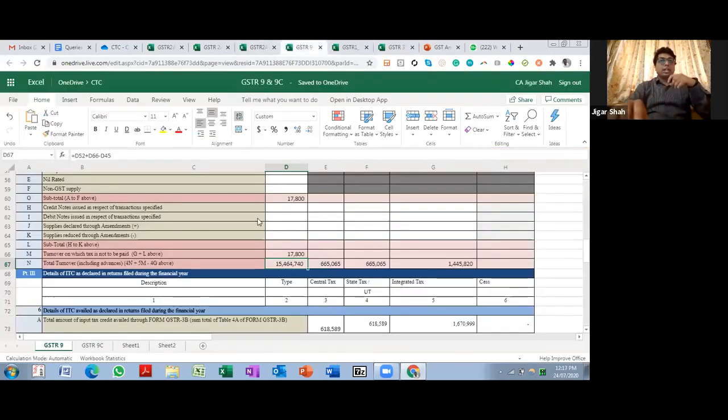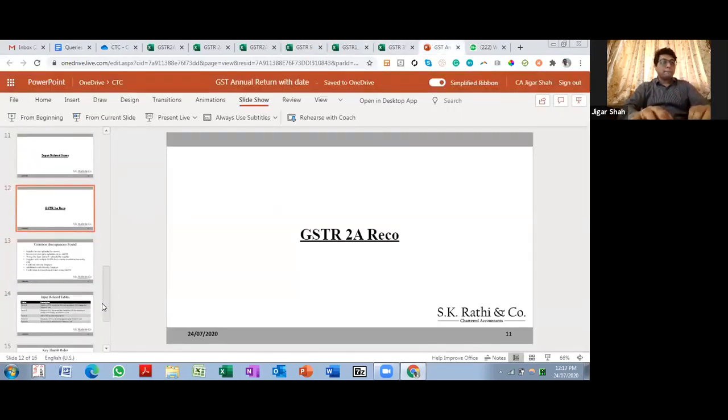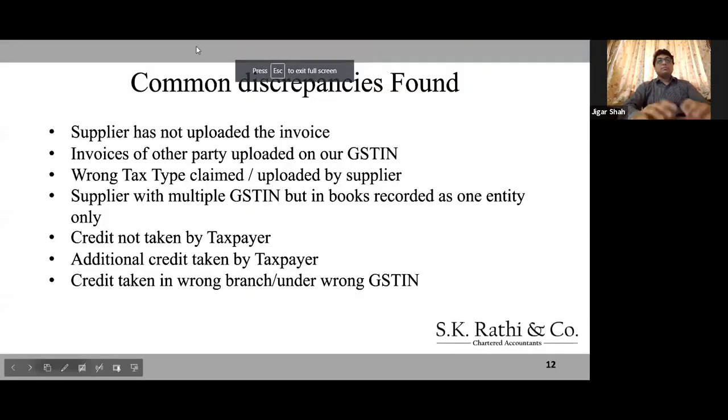Now let us come to GSTR 9 and 9C, input related files. So common discrepancies found: the supplier has not uploaded the invoice, or another party's invoice is uploaded on our GST, and there will be additional invoices. Wrong tax type claim uploaded by supplier. In our books we have booked C and S, but the supplier has uploaded I, or vice versa. So the mistake can be at our end or the supplier's end.